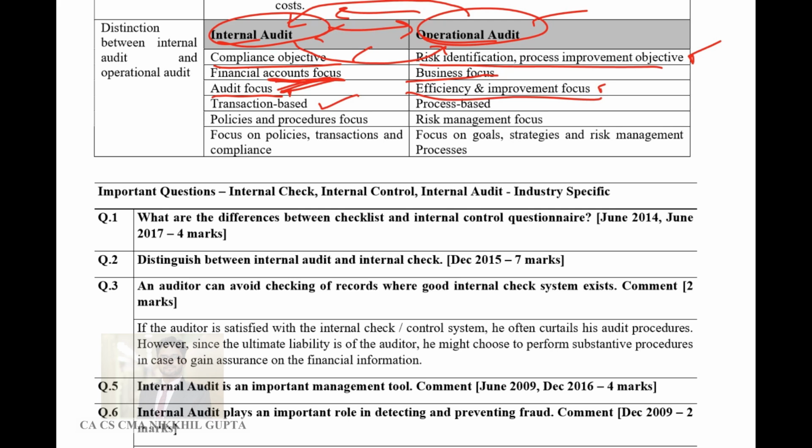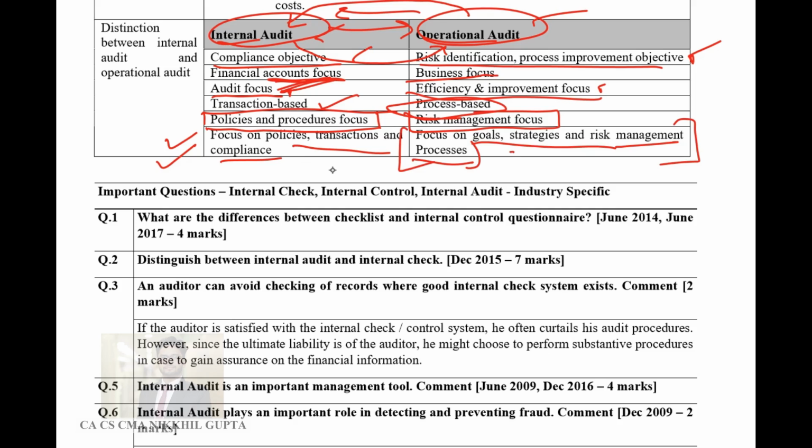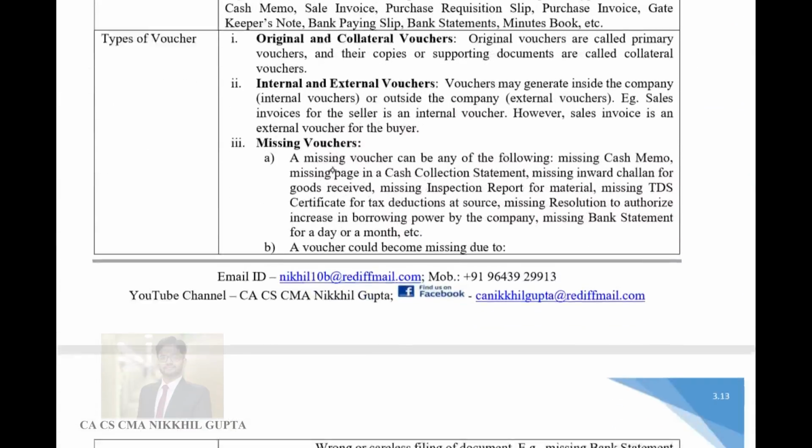Transaction based. Internal audit is done as per the transactions which have happened in the organization, which are recorded in the books of accounts. And operational audit is process based. Operational audit is not bothered with the transactions, it is bothered with the entire process. Policies and procedures focus. The focus of internal audit is on policies and procedures, and the focus of operational audit is on risk management. Internal audit focuses on policies, transactions and compliance, and operational audit focuses on goals, strategy and risk management processes. So these are the broad differences between internal audit and operational audit.